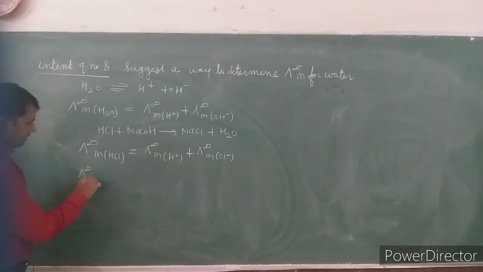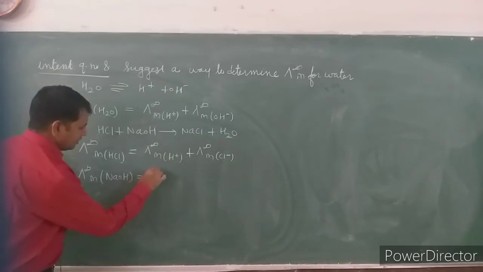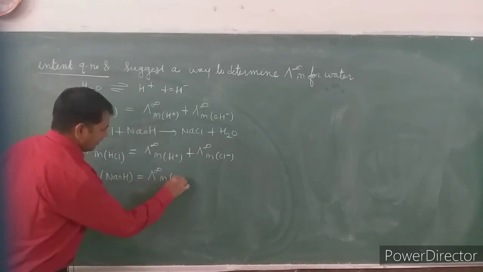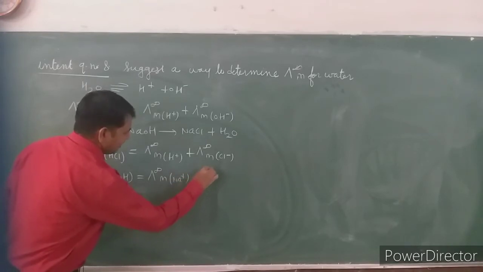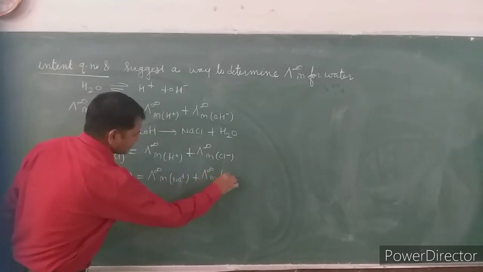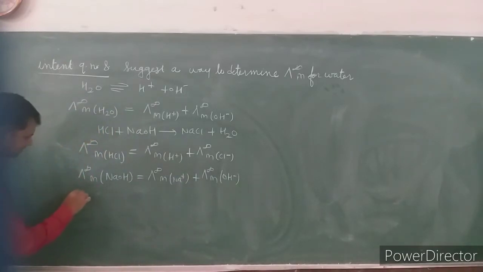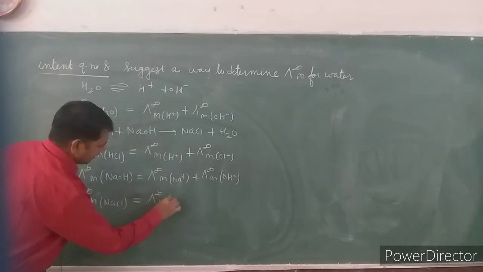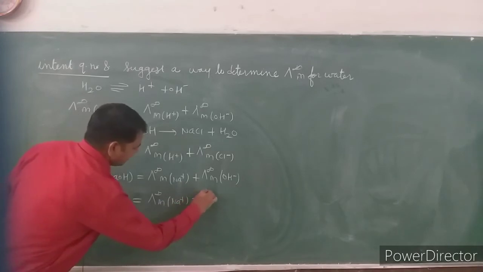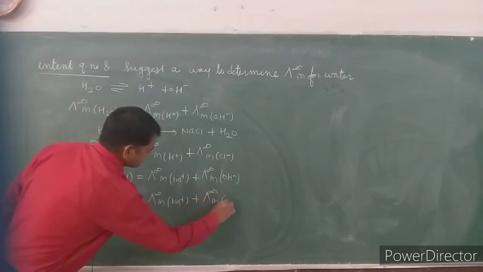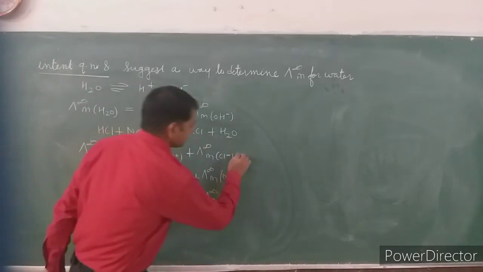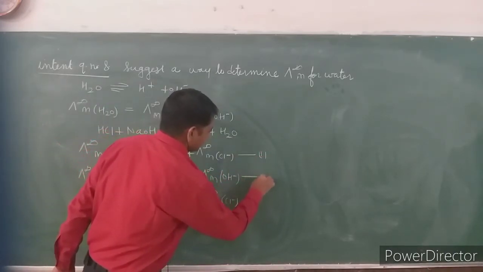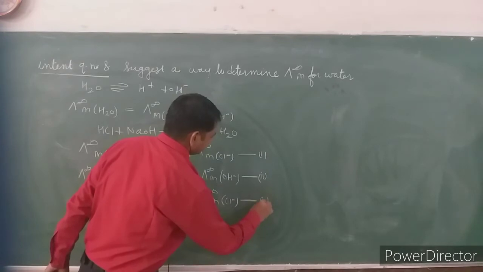Second, lambda infinite m of NaOH will be equal to lambda infinite m of Na plus plus lambda infinite m of OH minus. And third, lambda infinite m of NaCl is lambda infinite m of Na plus plus lambda infinite m of Cl minus. Suppose this is equation first, this is second, and this is third.